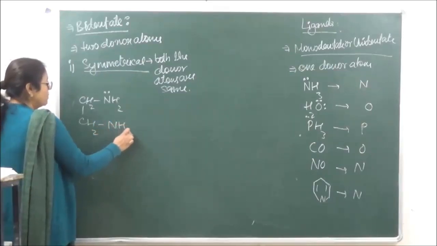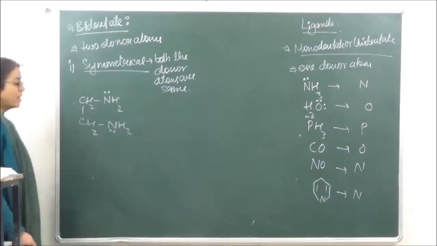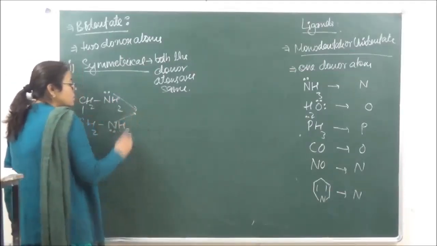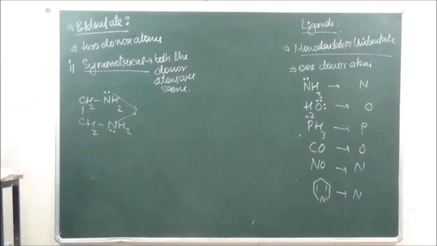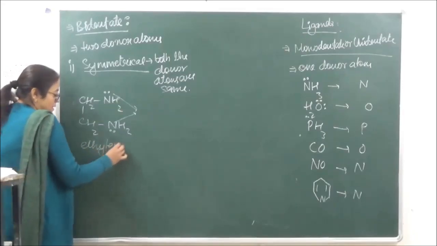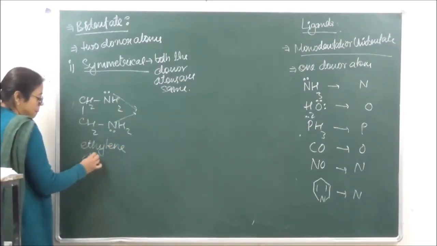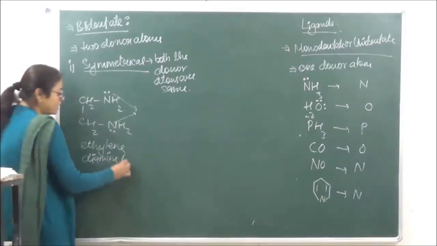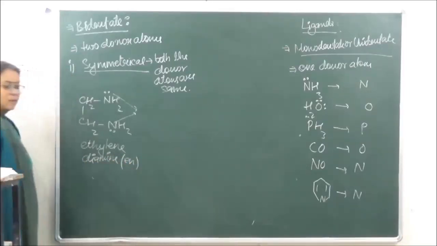So this is a neutral bidentate ligand. Okay? Here this is nitrogen and this is also nitrogen. So both of these are going to donate electrons, and because both the donor atoms are the same, they are known as symmetrical bidentate ligands. This is ethylene diamine or EN.